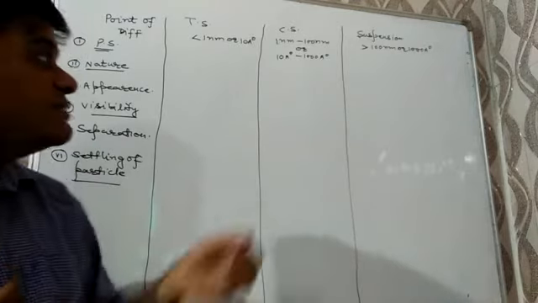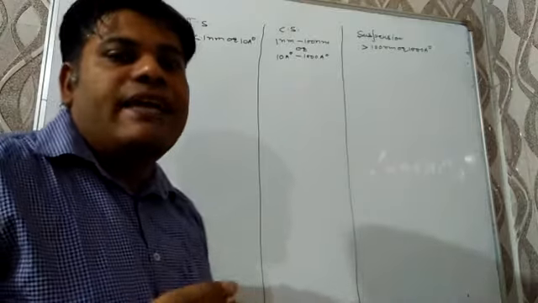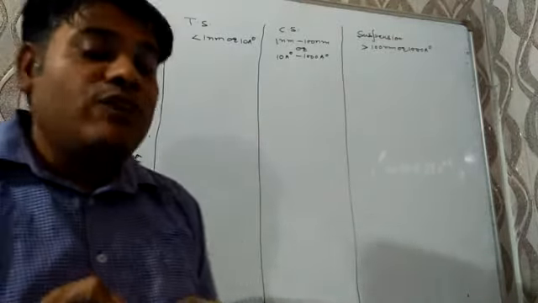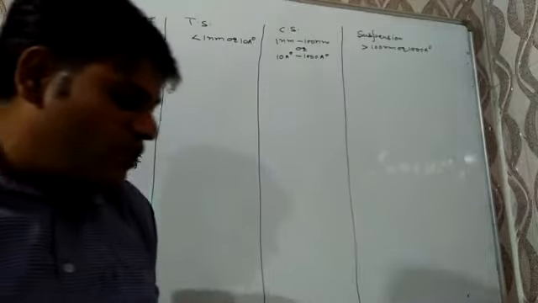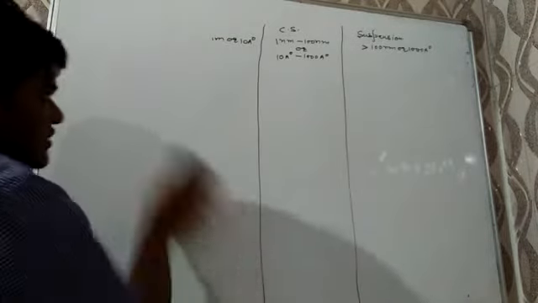And in suspension, the particle will settle on standing, which is known as sedimentation, and which is a technique for purification of suspensions.